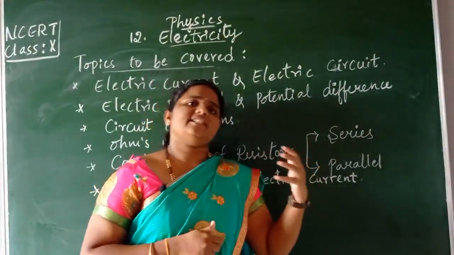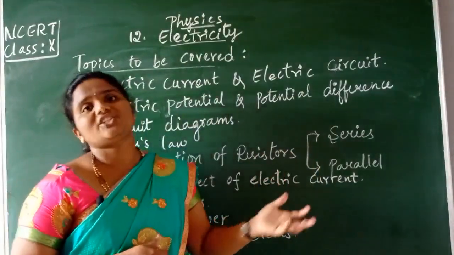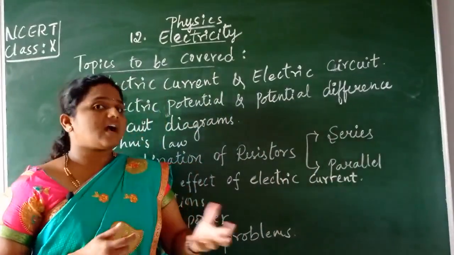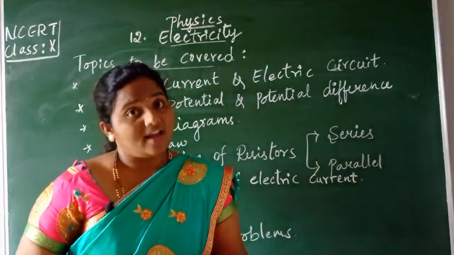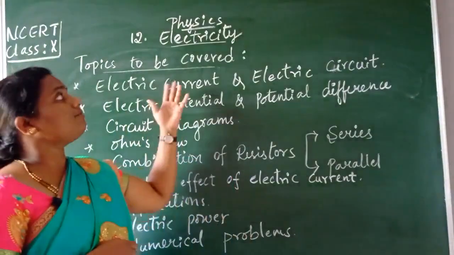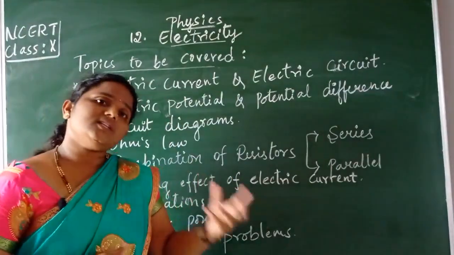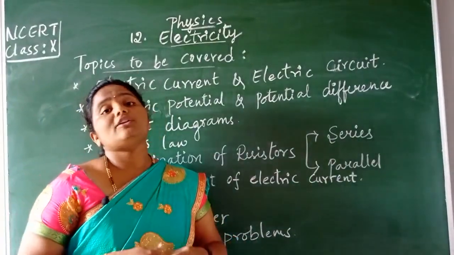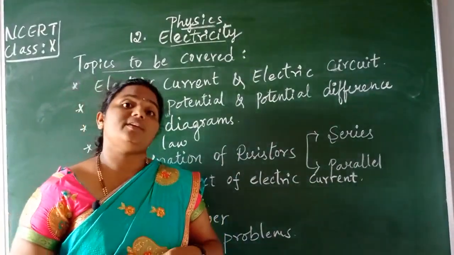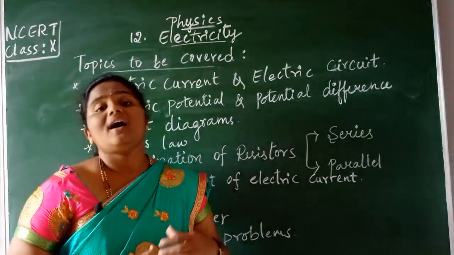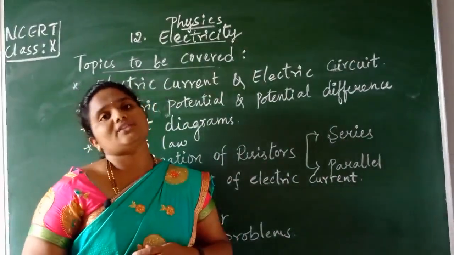Its advantages, that is, applications are many, children, so we need to learn about it. And we can't imagine our life without electricity, children, isn't it? So in this chapter we are going to learn what electricity means, what it consists of, and what the factors are which are involved in controlling and regulating the flow of a current through an electric circuit. We are going to study, children.